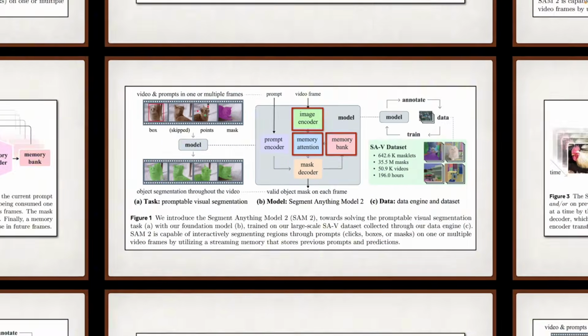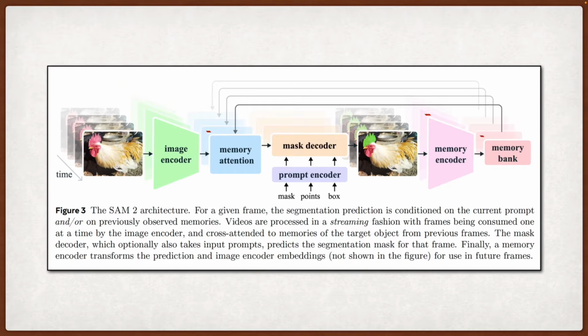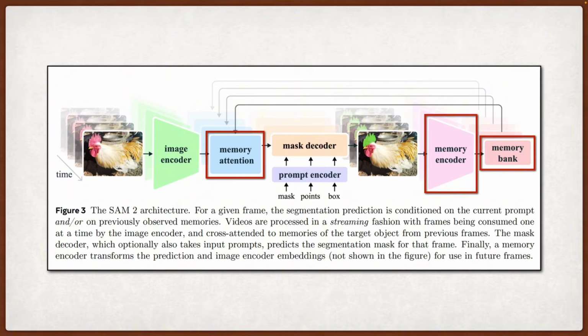The memory system is the key innovation here. They store two types of memories, one for recently processed frames, like a FIFO queue of the last 6 frames or so, and another for frames where the user provided prompts. This is smart because prompted frames are more important. They contain ground truth information about what the user wants to track. They also store these object pointers, which are just lightweight vectors containing high-level semantic information about the object.